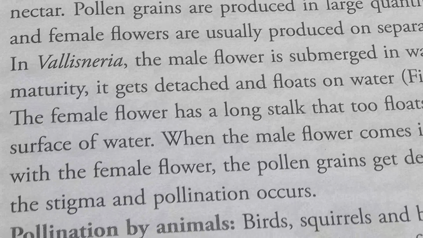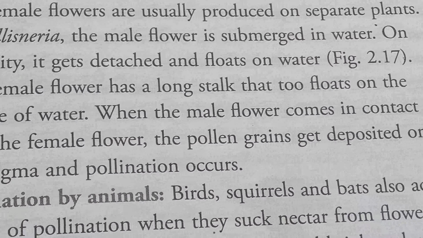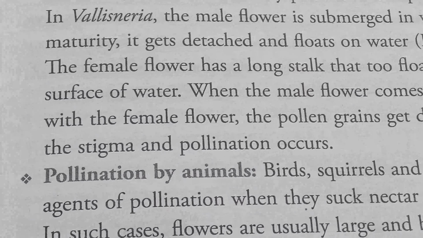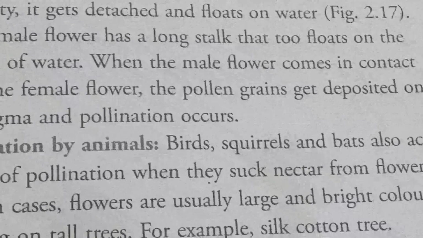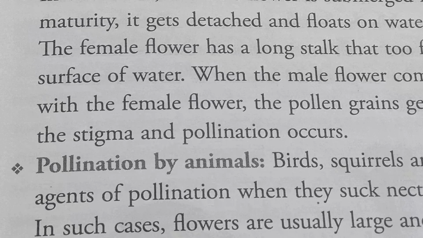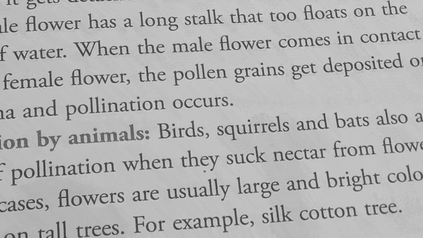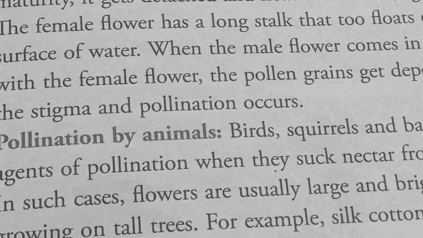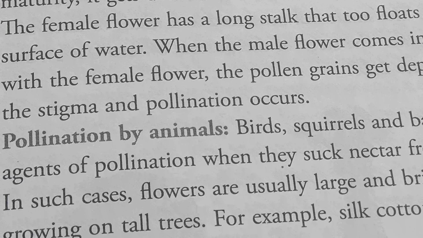The female flower has a long stalk that too floats on the surface of water. When the male flower comes in contact with the female flower, the pollen grains get deposited on the stigma and pollination occurs.